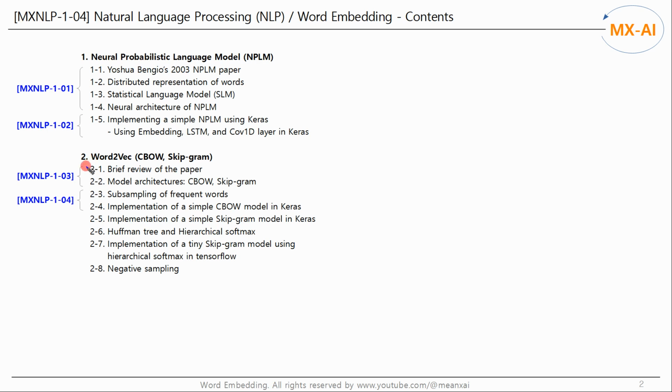In the previous video, we looked at the basic structure of CBOW and skipgram models. In this video, we'll look at subsampling of frequent words and implement a simple CBOW model in Keras.